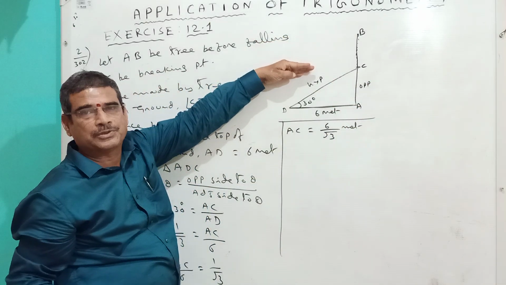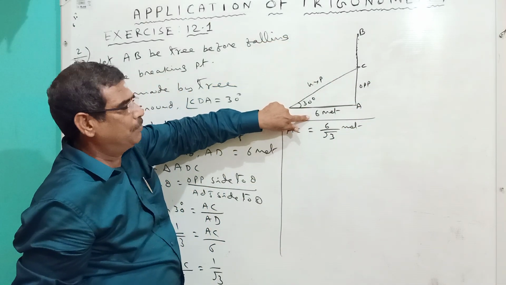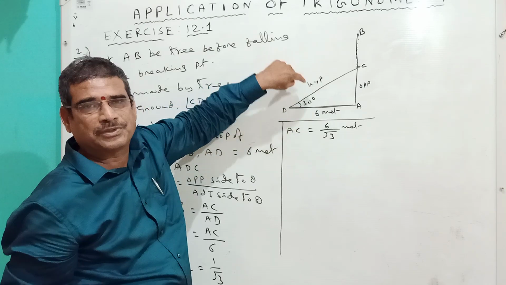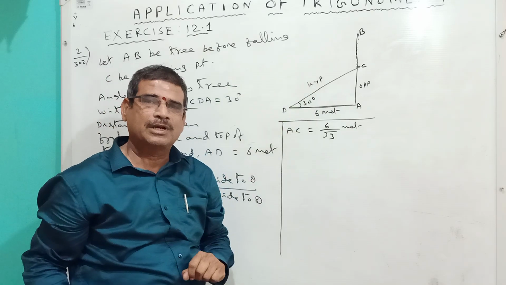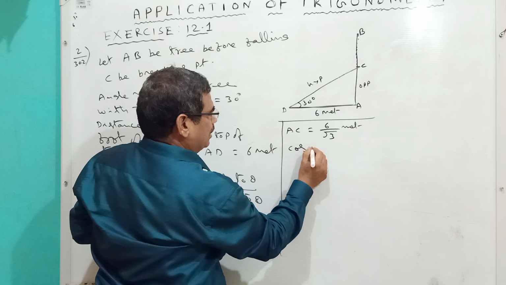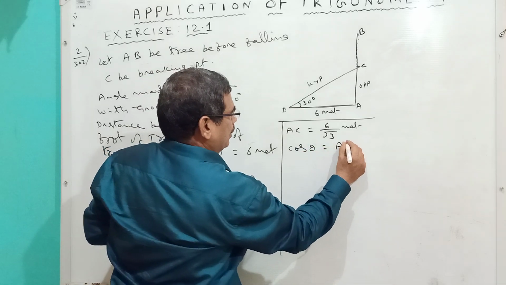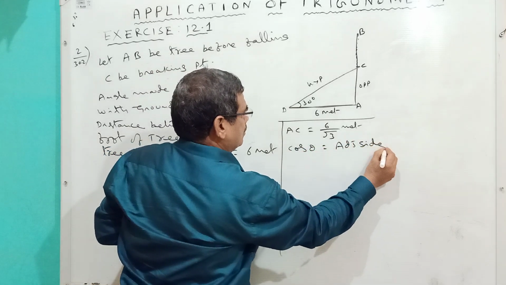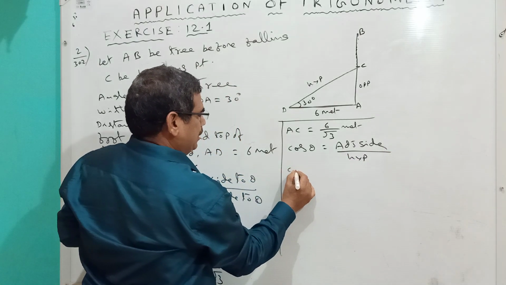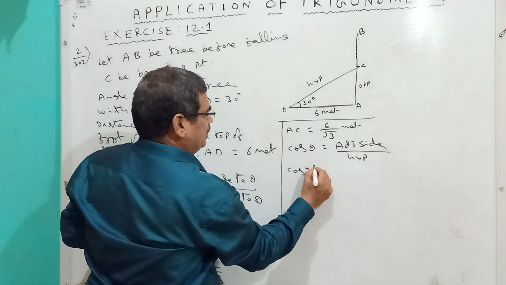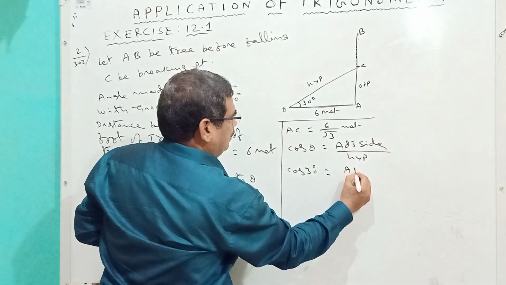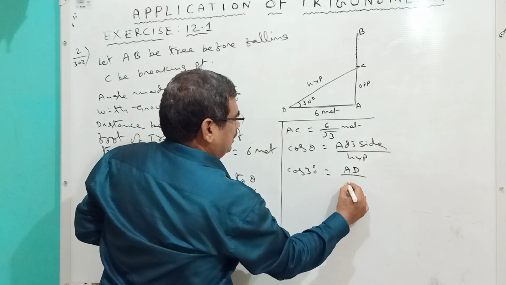Next, the opposite side came. Then we have to find the hypotenuse. Adjacent is known, hypotenuse we have to find. Adjacent and hypotenuse, what formula? Cos formula. Cos theta is equal to adjacent side by hypotenuse. Here, cos 30 degrees is equal to adjacent AD by DC.